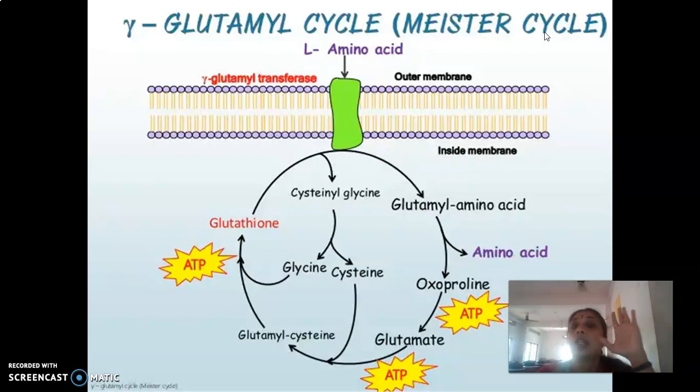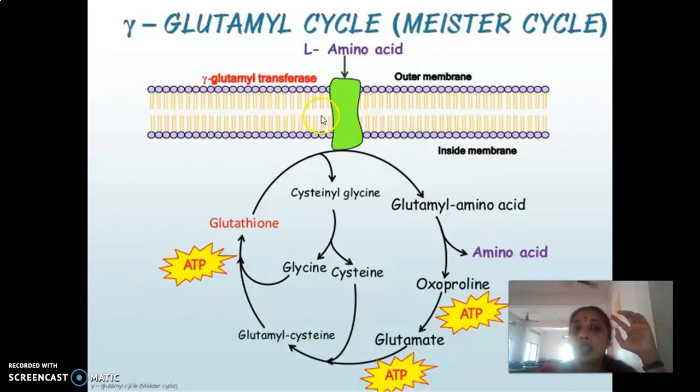So this is the reason: amino acids and carbohydrates should never be excreted through urine. So whatever amino acids have reached the glomerulus will be reabsorbed back, and this reabsorption is carried out by the Mester's cycle. So how is it functioning? It is meant for the absorption of neutral amino acids, right? So now we have the L amino acid after digestion, and if it is a neutral amino acid, it will be absorbed, or reabsorbed in the case of kidney tubules, with the help of the Mester's cycle. And for that, this is our cell membrane.